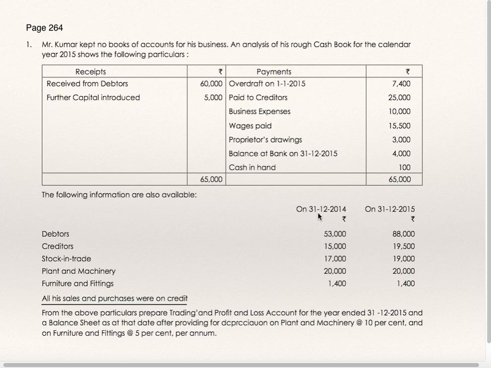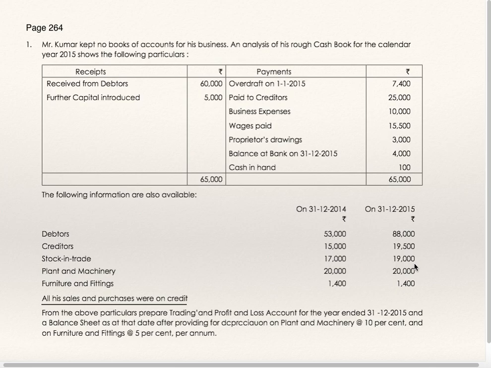The following information is also available as of 31st December 14 and 31st December 15. You have opening debtors and creditors as well as closing debtors and creditors. See opening debtors, closing debtors, received from debtors. You can find out credit sales. Opening creditors, closing creditors, payment to creditors. You can find out credit purchases. Opening stock and closing stock will go to the trading account. Wages will go to the trading account.